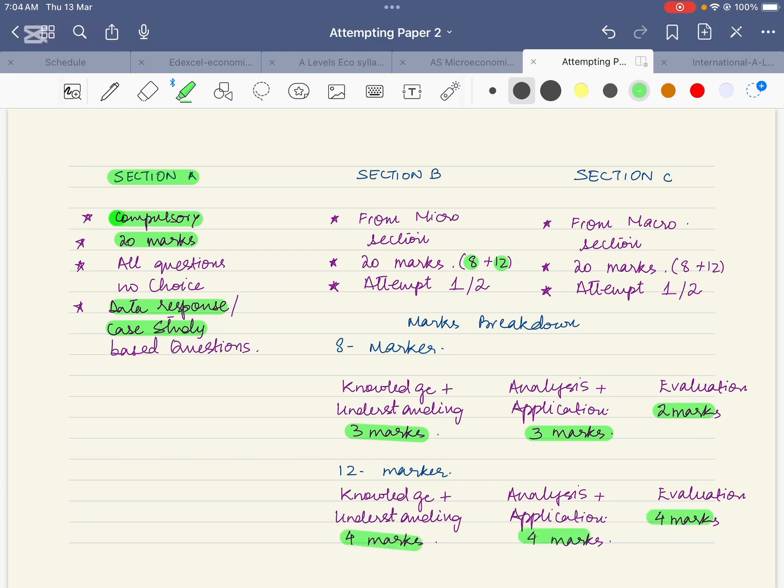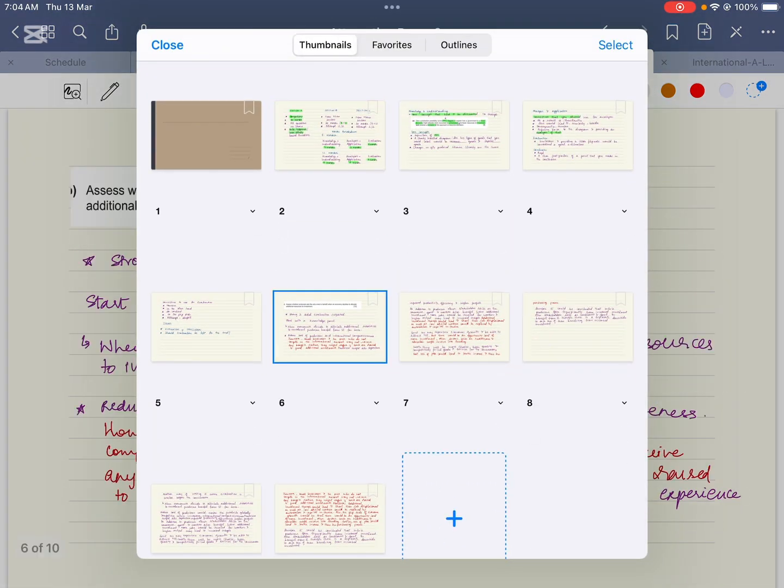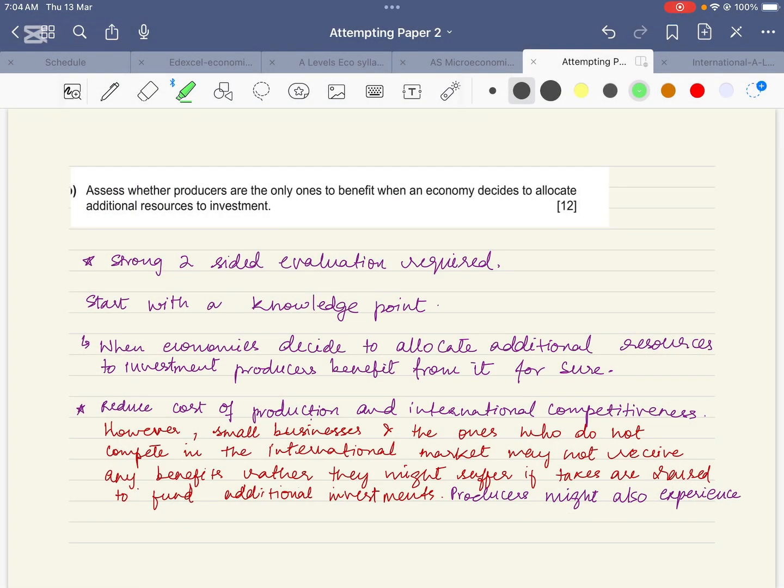It means that you have to give a really strong evaluation, and of course you have to end this answer with a strong conclusion. In conclusion, like the 8 marker, you will have to give a conclusive point with a justification why you have drawn that conclusion. Let's have a look at how we attempt this question. There are 2 ways in which you attempt the question.